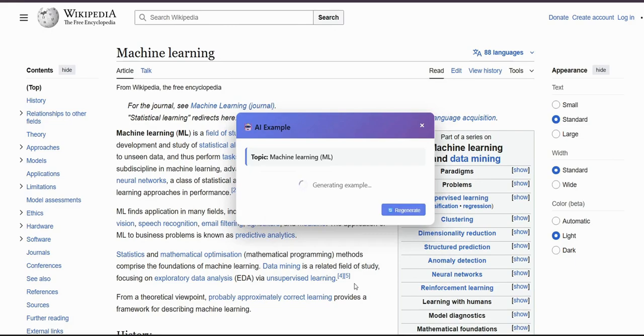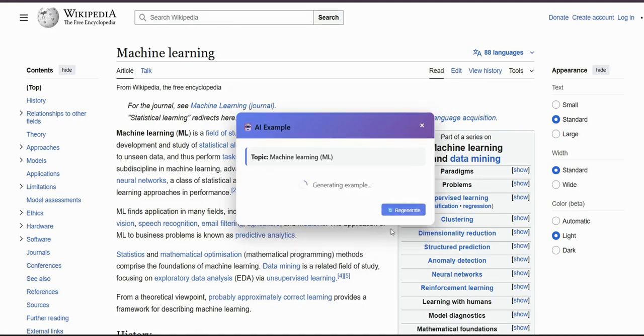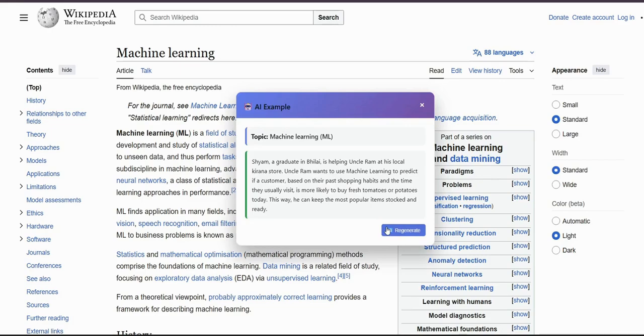Now after 2 or 3 regenerations, we will see a trend. So this is the first time we are regenerating. Okay, another example. Now in the third time, what will happen is, as we can see, the example has become a little bit easier than what it was earlier giving. And if we further regenerate,